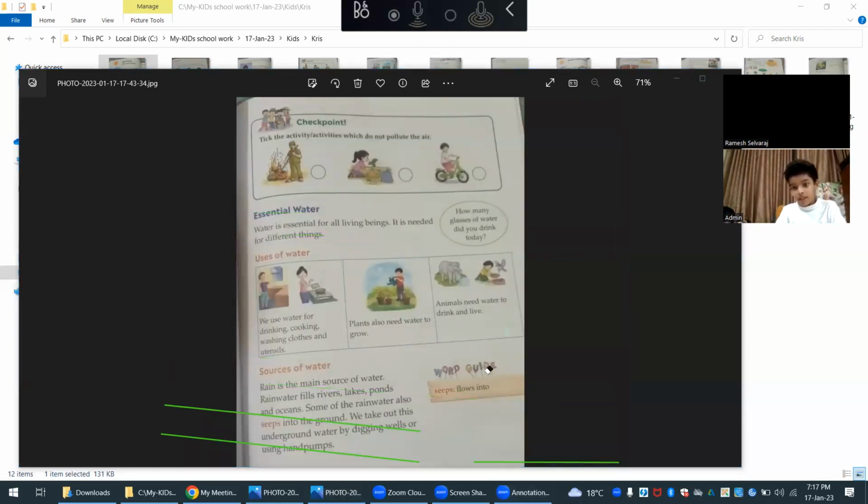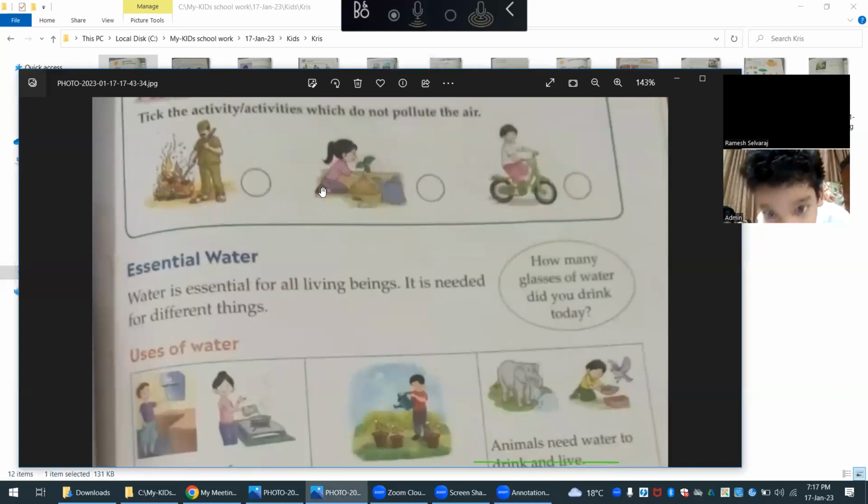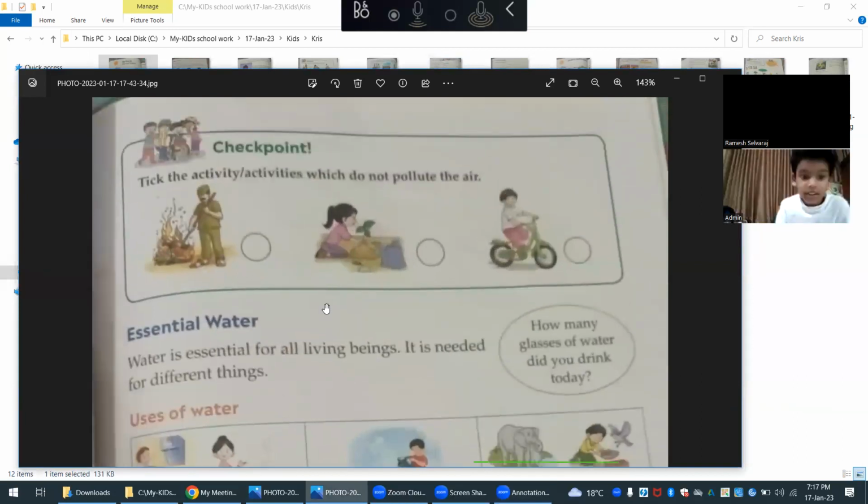Let me read. Daddy, listen. Let me read, you listen. Then you talk. I want to tell everyone. Let me read. You listen.